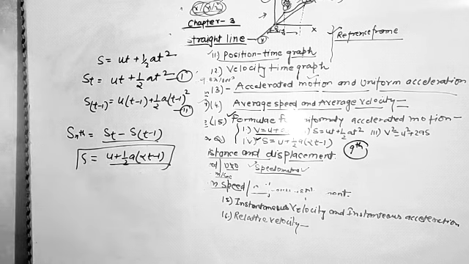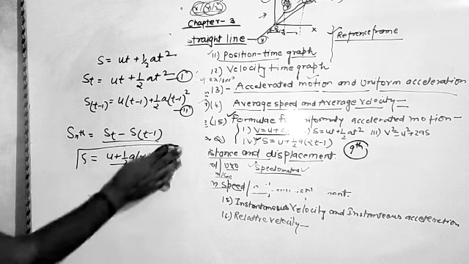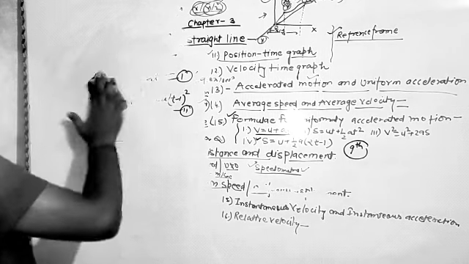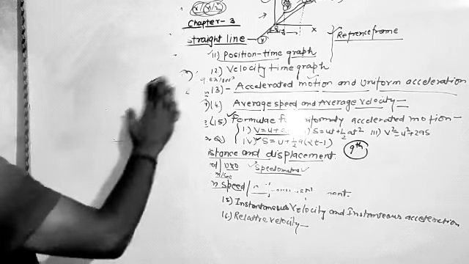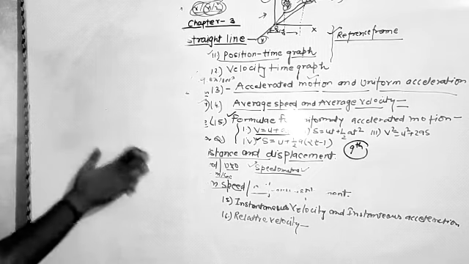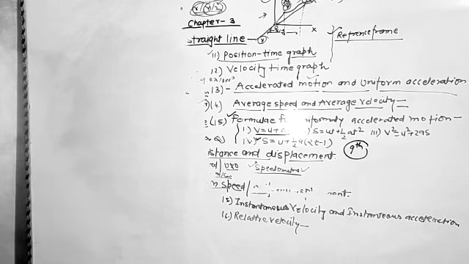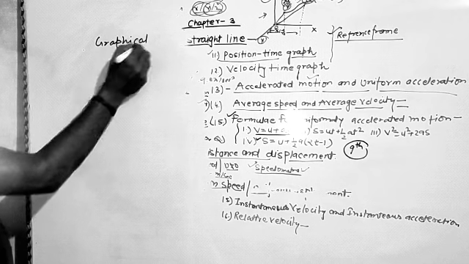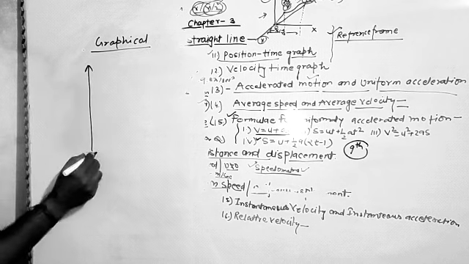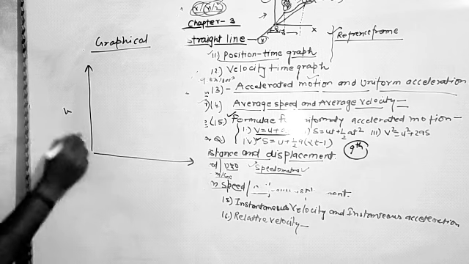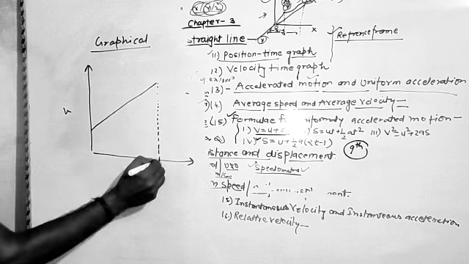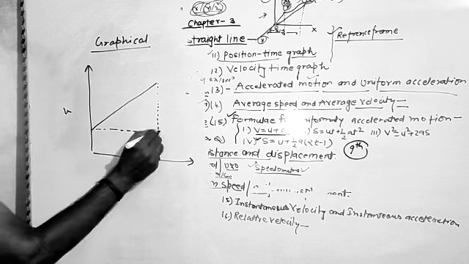Now we can use the graphical way for proving all these equations, and after it we will discuss how we apply the calculus method to find the proof of these equations. So in the graphical method we take the uniform velocity time graph, as we used to do in 9th.